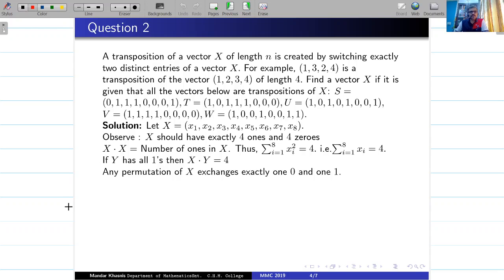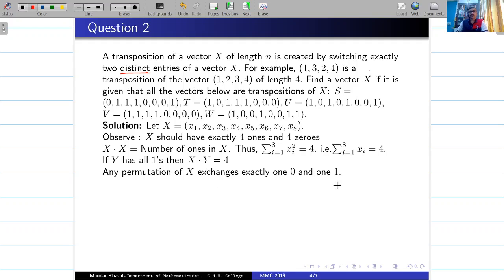Now you take any transposition of x, not just a permutation but a transposition. What it does is exchange exactly a 1 and a 0, because it is exchanging the distinct entries, and there are only two distinct entries in my x, either 0 or 1.